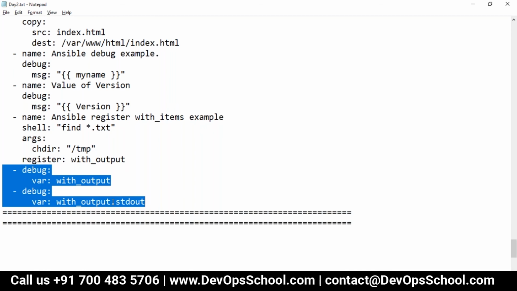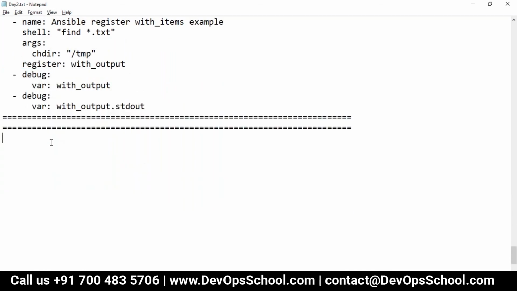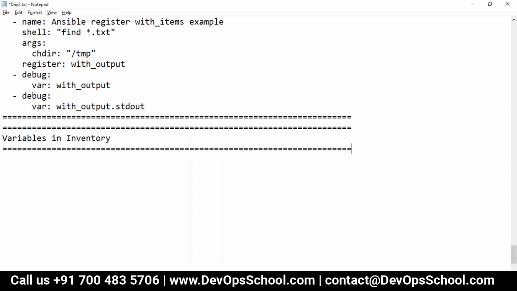Yes. Okay guys, so now let me teach you variables in inventory, and let me tell you guys, this is also a very good topic, very good topic. And who will declare the variables in the inventory? Guys, administrators, operations, DevOps guys. So yes, here also there are so many ways to declare the variable. Let me first write it so I will have proper ways to demo it.